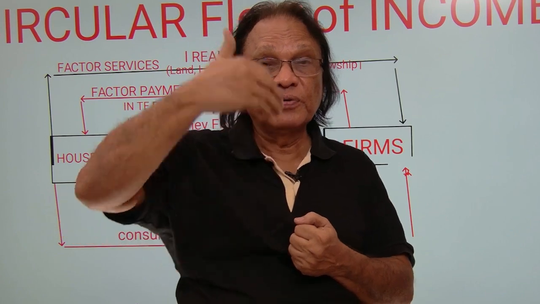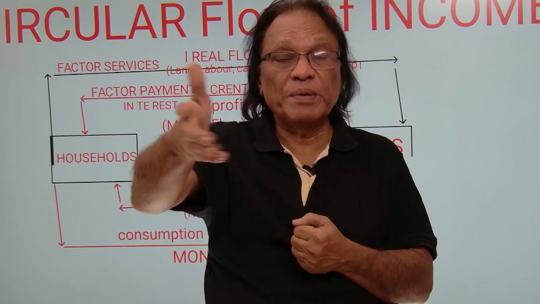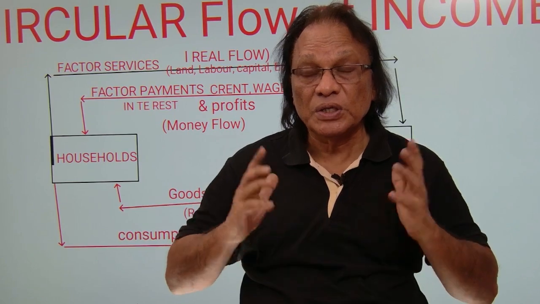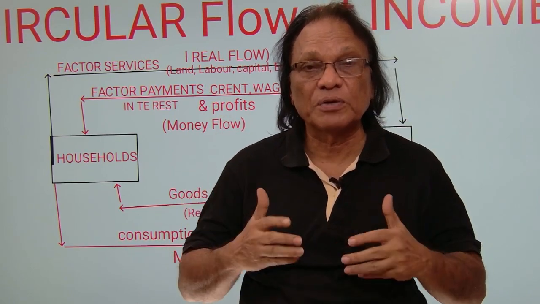This we call it as four factors of production and factor payments to them. When we make the payments to them, we call them as factor payments. When these four factors of production receive, this we call it as factor incomes for them. It's the same thing, factor payments or factor incomes.